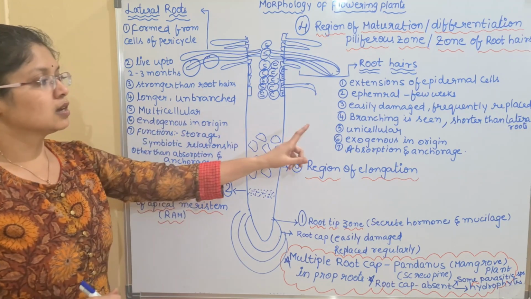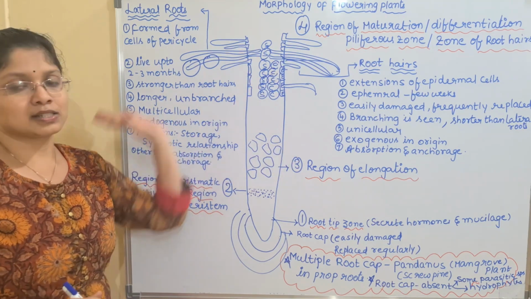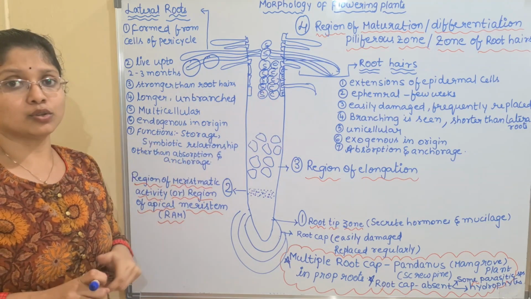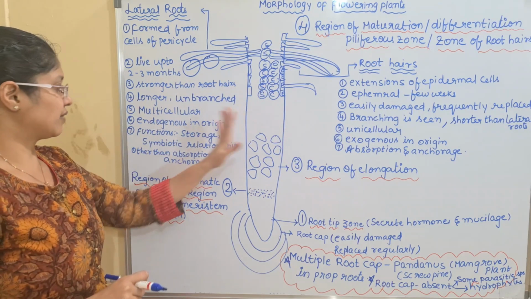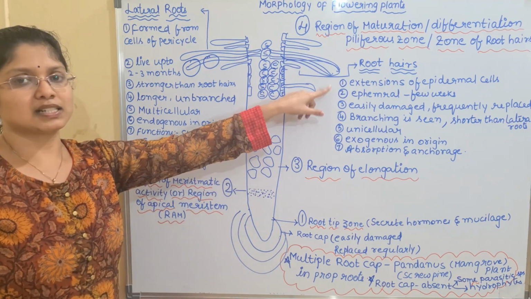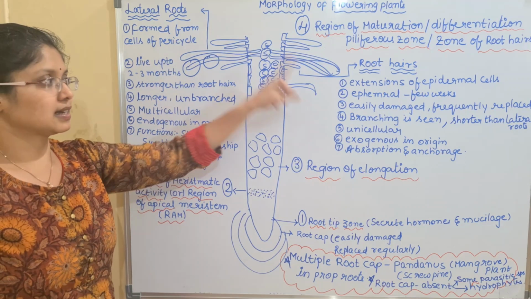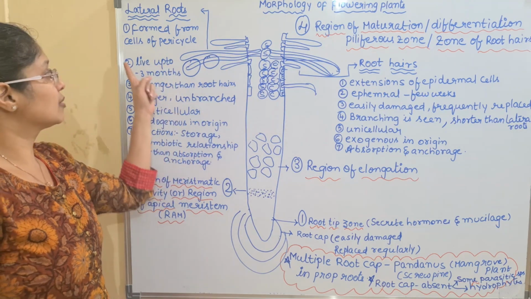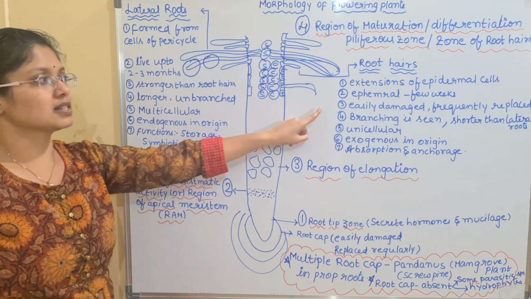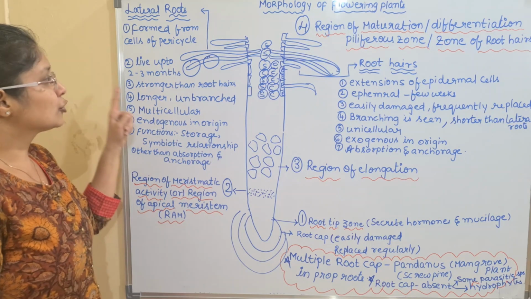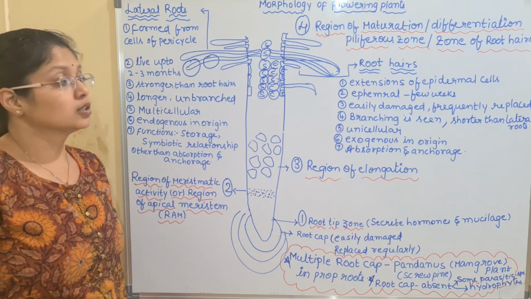So I have given all the differences which are mainly seen for root hairs and the lateral roots. Seven important points we have discussed here. If you see, root hairs are an extension of epidermal cell, and lateral roots are formed from pericycle cell. Root hairs are short-lived, and lateral roots will live up to 2 to 3 months. Root hairs are easily damaged and frequently replaced, and lateral roots are a little stronger compared to that of the root hairs.